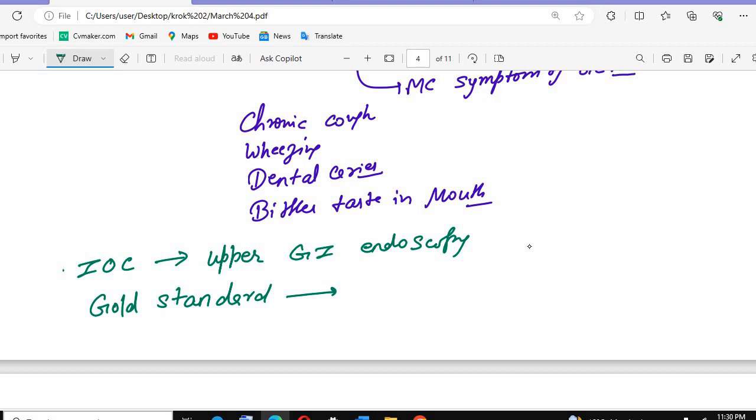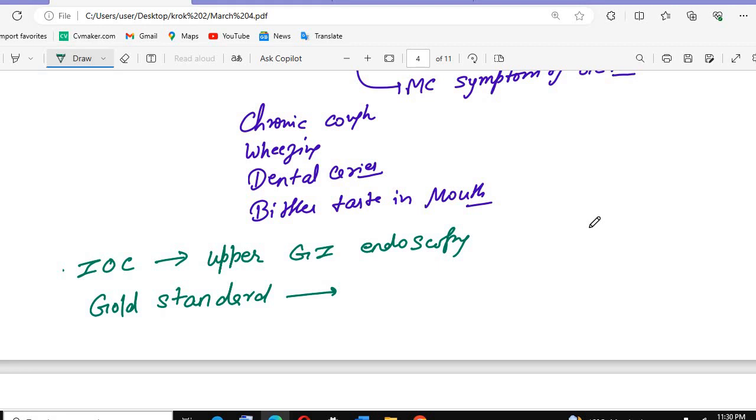The investigation of choice is one we can see in every hospital, financially and economically feasible, so we do the upper GI endoscopy. But the gold standard has 100% accuracy, though we can't see it in lots of hospitals, only very rarely.